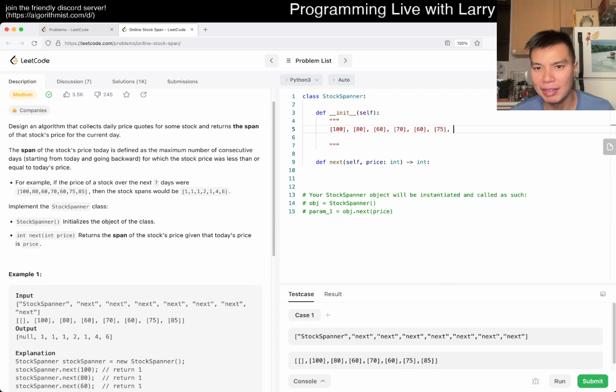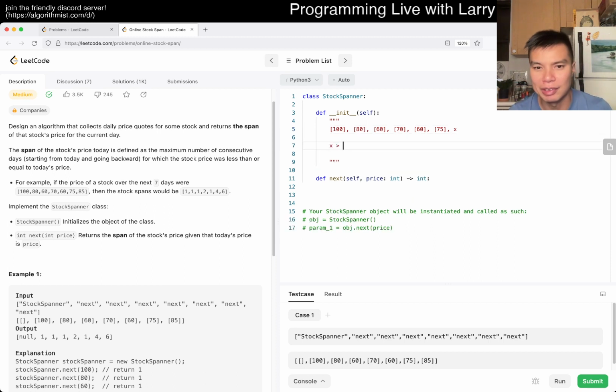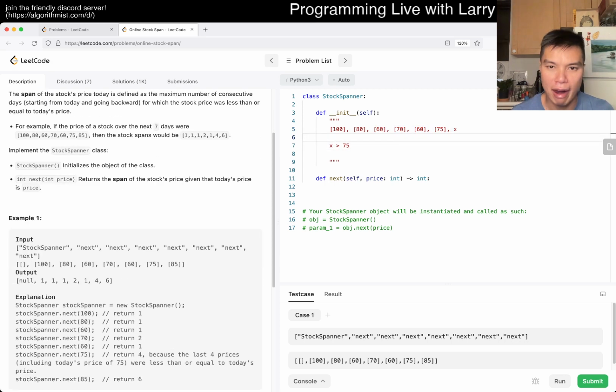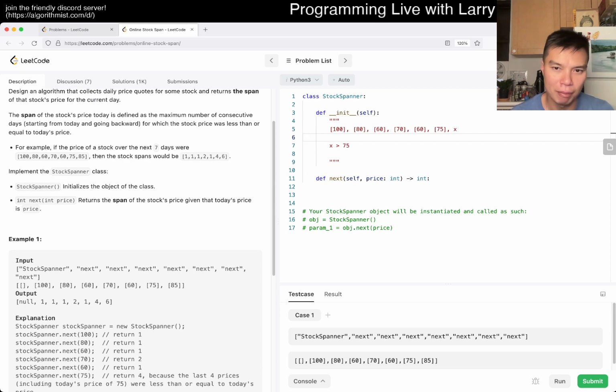Okay, let's say we don't have 85 yet, we have some number x. What if x is less than or equal to, fine, off by one aside, I'm not going to be that careful because it's not that careful a proof. But let's say x is greater than 75, what happens? That means all the numbers that 75 is bigger than on that streak, x is also bigger than that. So you add one to the streak almost, except maybe it keeps going. But what if x is less than 75? Then this is just 1, because you have no streak, or your streak is just that one day.